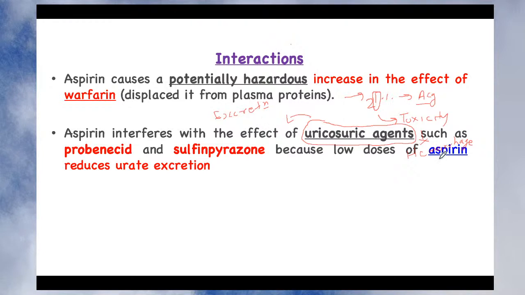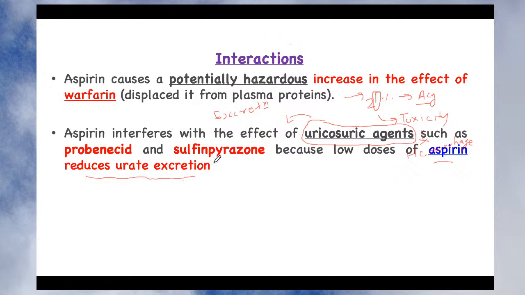Now when you give aspirin, it interferes with the action of the uricosuric agent. It means it does not allow these agents to increase excretion. As a result, it reduces urate excretion. So if a physician has inadvertently prescribed aspirin with probenecid or sulfinpyrazone, which are uricosuric agents, remember that it will reduce urate excretion.